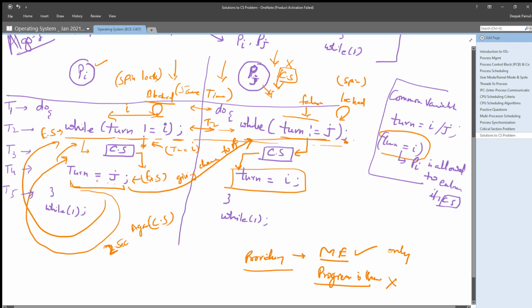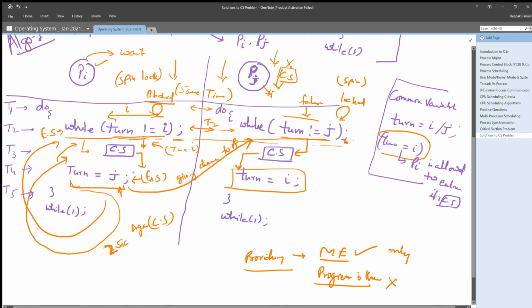So what will be the value of turn? The value of turn will be j until it is explicitly updated to i. So until it gets turn's value as i, this Pi will have to wait.